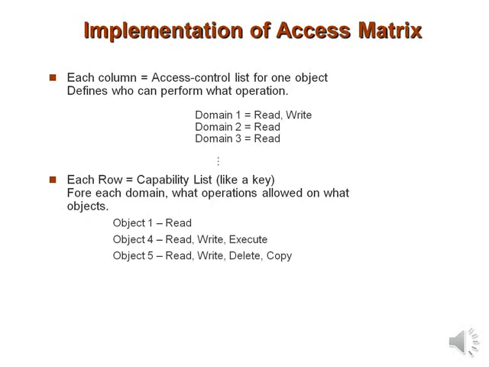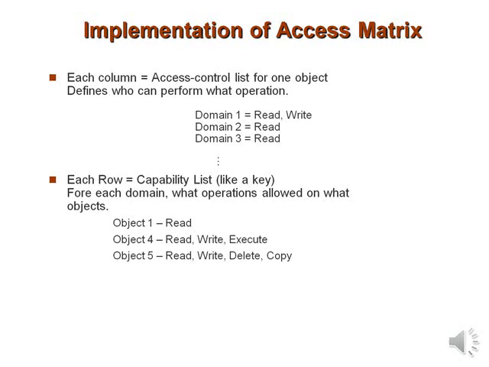Implementation of the access matrix. When you deal with the implementation of the access matrix, each column is equal to the access control list of one object. It defines who can perform what operation. For example, domain 1 can do the operations read and write, domain 2 can do the read operation, and domain 3 can do the read operation.